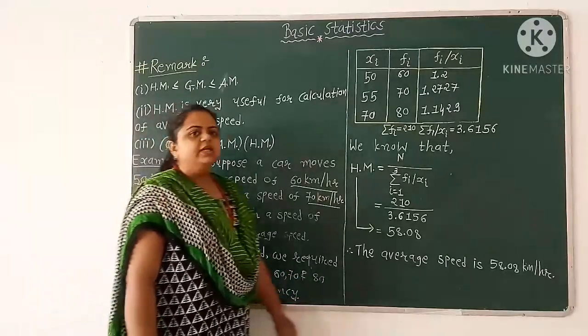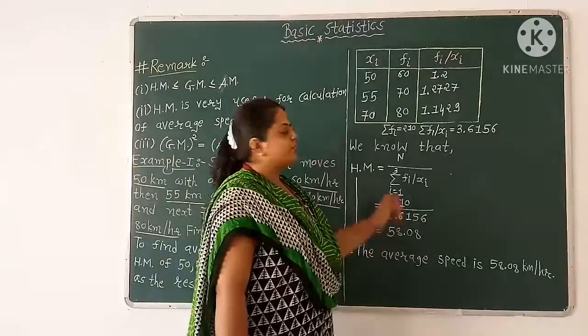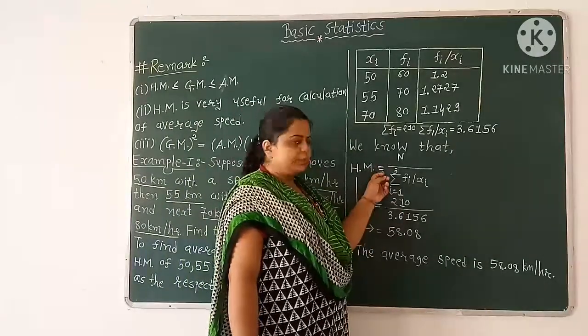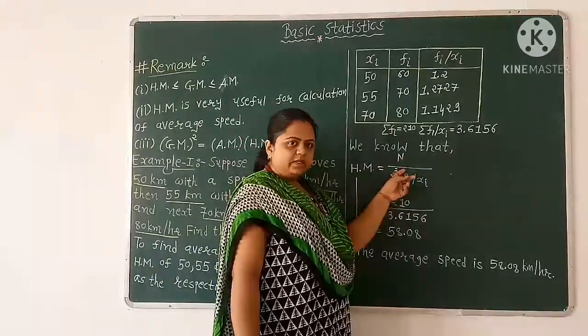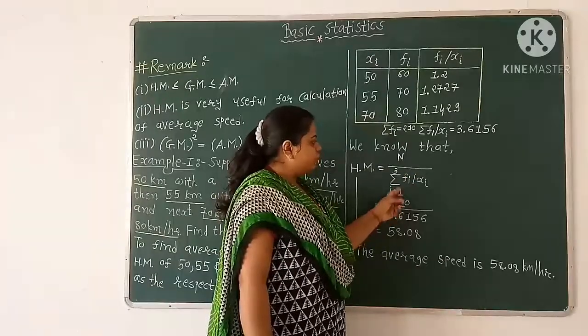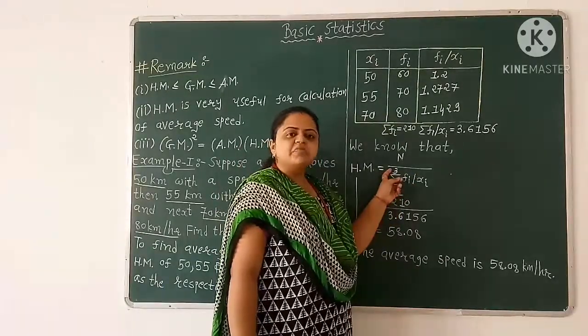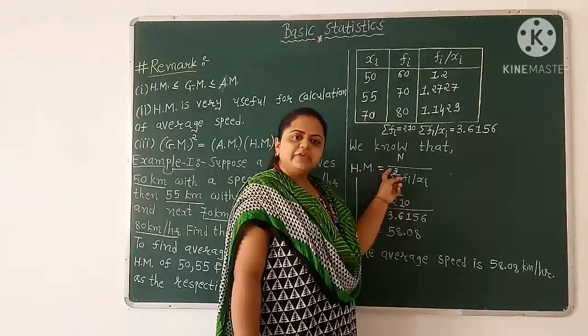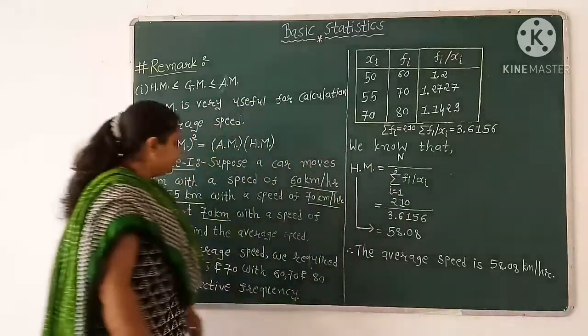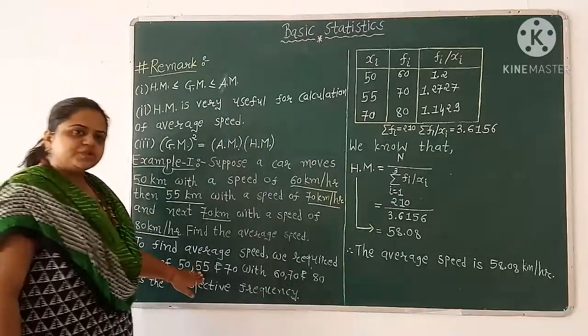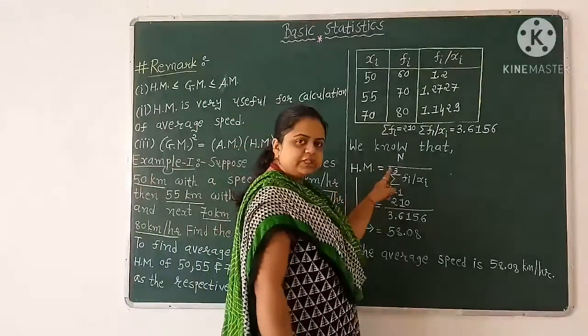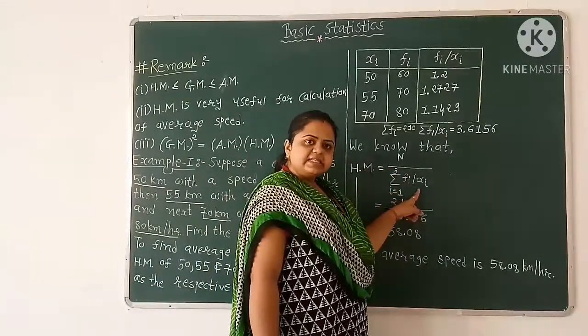Now we know that for simple frequency distribution, harmonic mean equals capital N over summation i equals 1 to small n, where small n is the total number of data. Here we have total data 3, so small n equals 3, fi over xi.